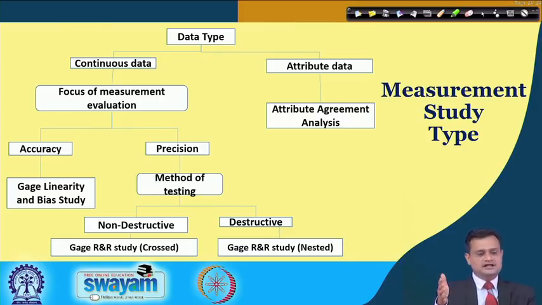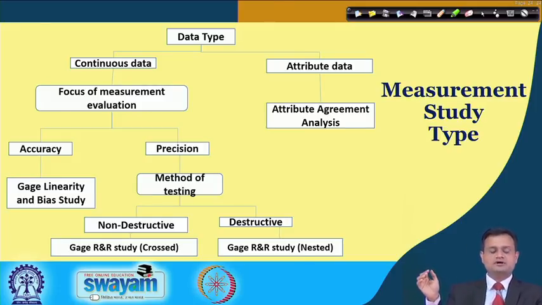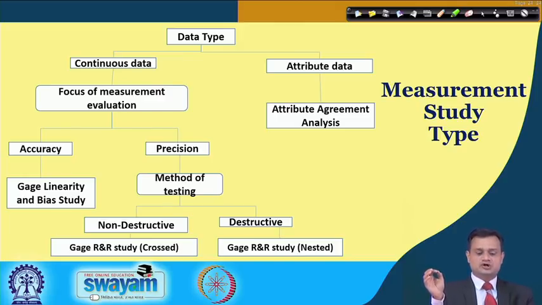So, for continuous data, the focus of measurement evaluation is accuracy and precision, and you have gauge linearity and bias study, and methods of testing for precision, non-destructive and destructive. Within non-destructive, gauge R&R study crossed, and gauge R&R study nested within the destructive. We will mainly focus in this lecture and the next lecture on gauge R&R study crossed.